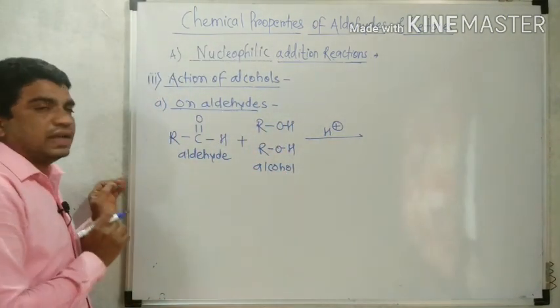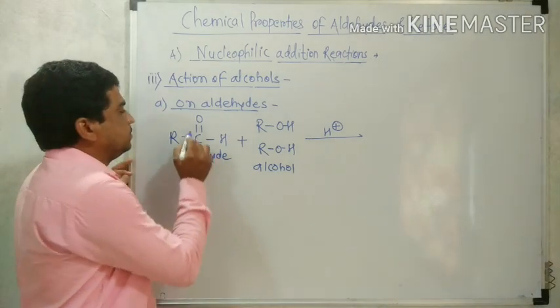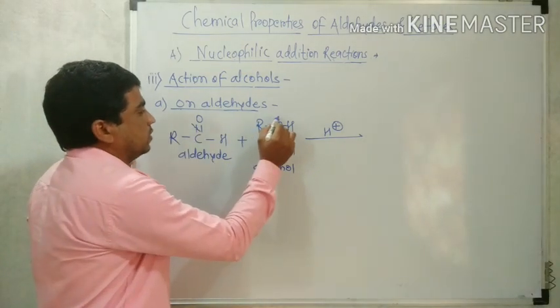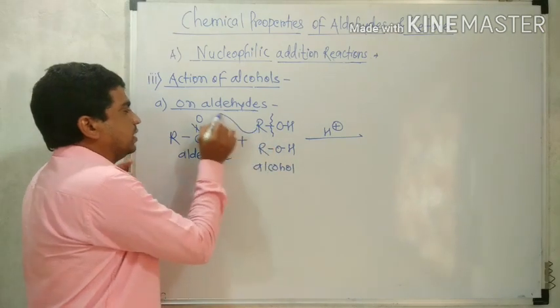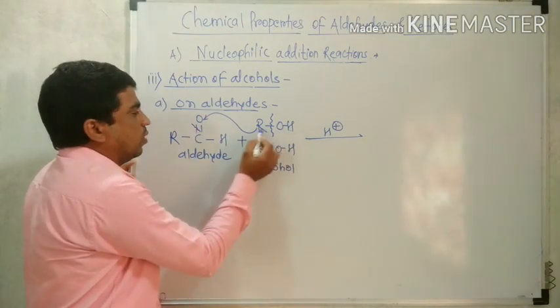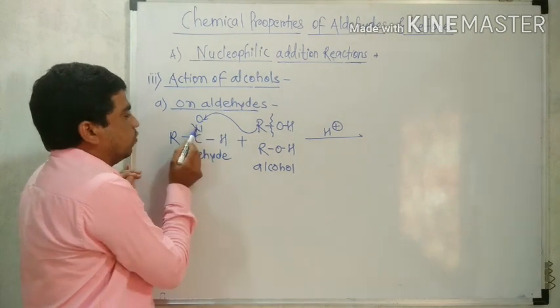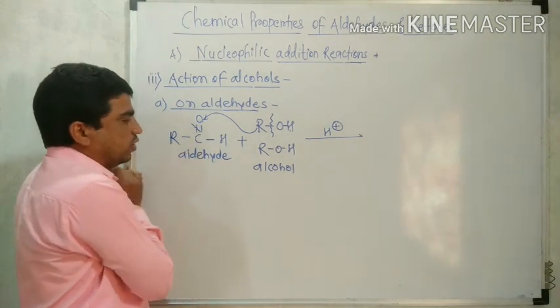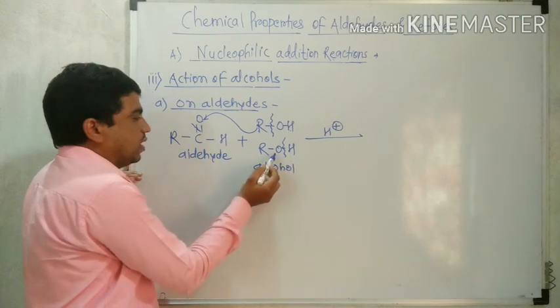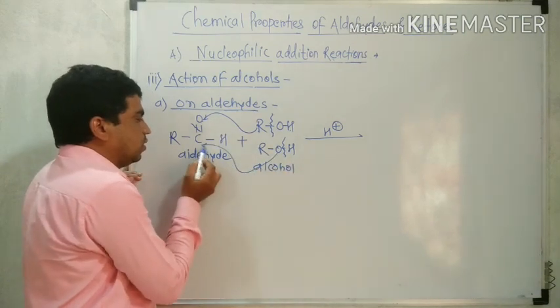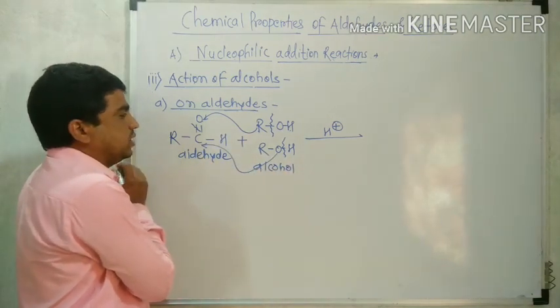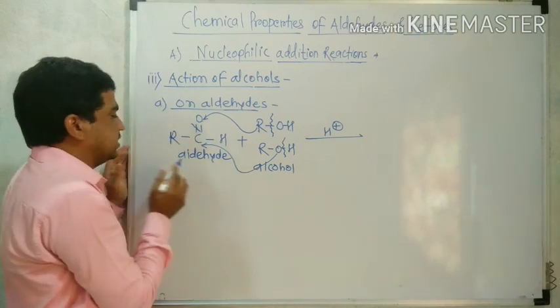So what happened in the reaction? In this reaction, one alkyl group of one molecule of alcohol gets attached to this oxygen. One bond is breaking, only a single bond remains. Then from another molecule, another OR gets attached to the carbon.